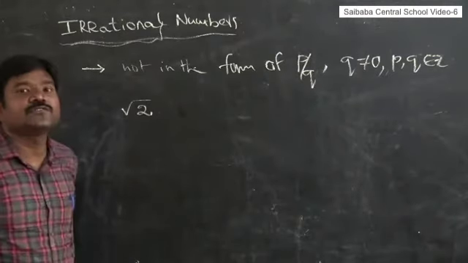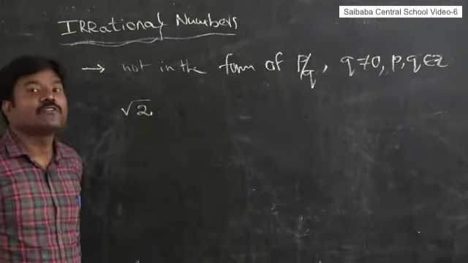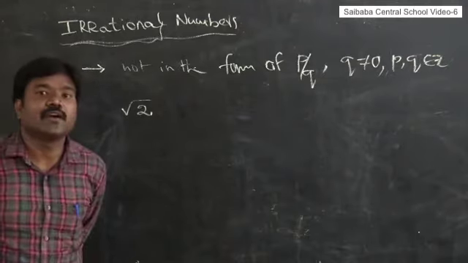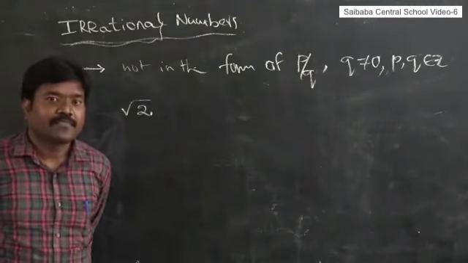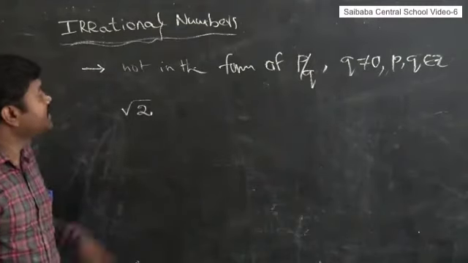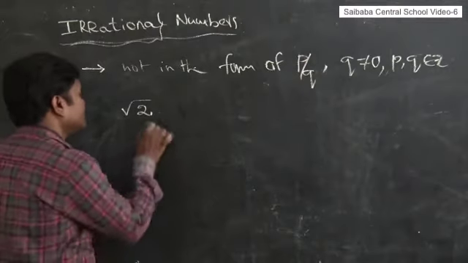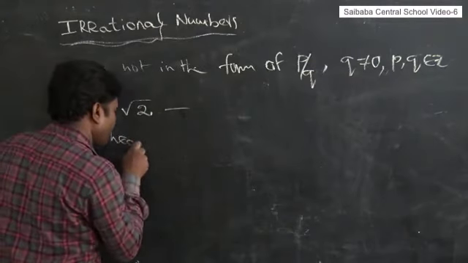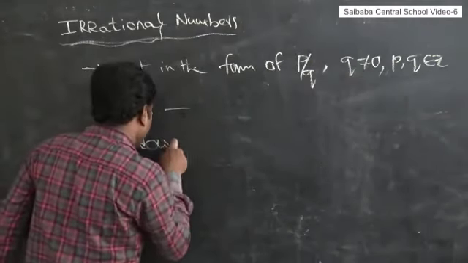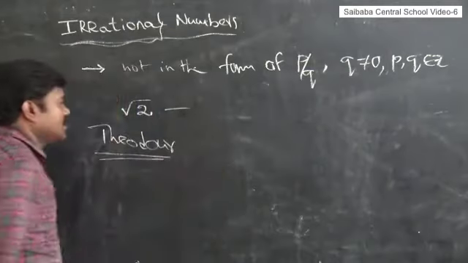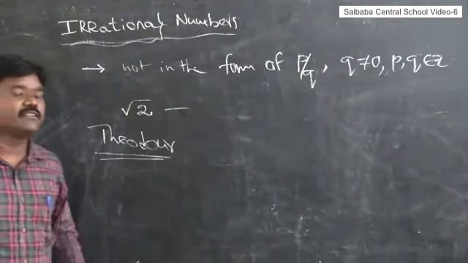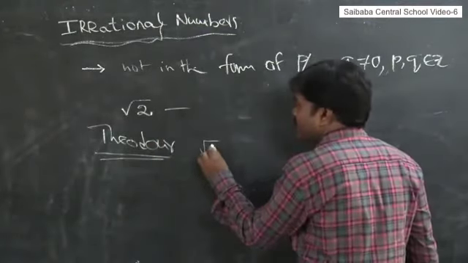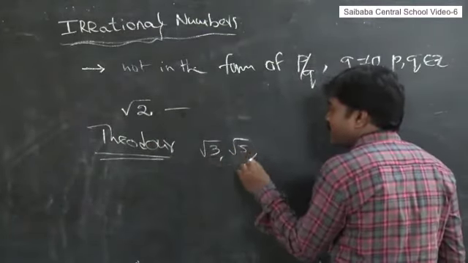Irrational numbers. Who introduced irrational numbers? The followers of Pythagoras, the Pythagoreans. Hipparchus mainly gave root 2 as the irrational number. But afterwards, Theodorus, one more mathematician, gave explanations after root 2 for root 3, root 5 and root 7.